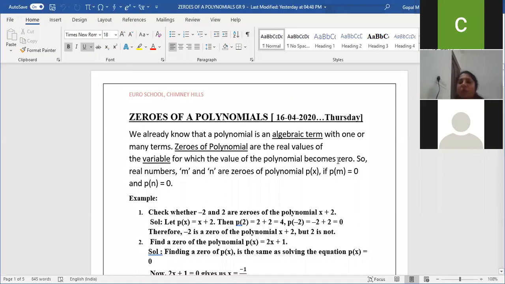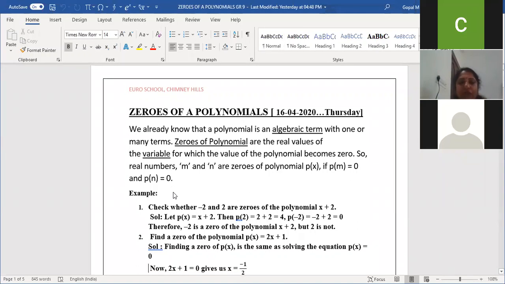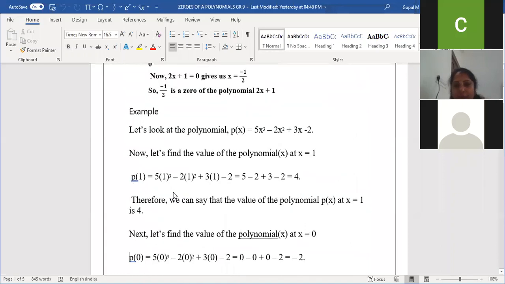Once you apply the value of x, for example, if it is a polynomial in one variable, I'll take the variable as x. If I apply the x value in that particular expression and get 0, then it is a zero of p of x, if p of m is equal to 0 and p of n is equal to 0. Let us check with an example, so it will be clear what is the meaning of zero of the polynomial. Am I clear, children?